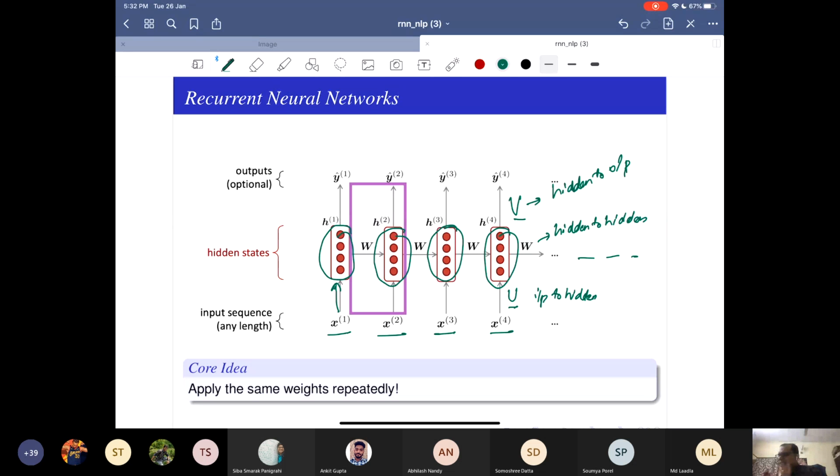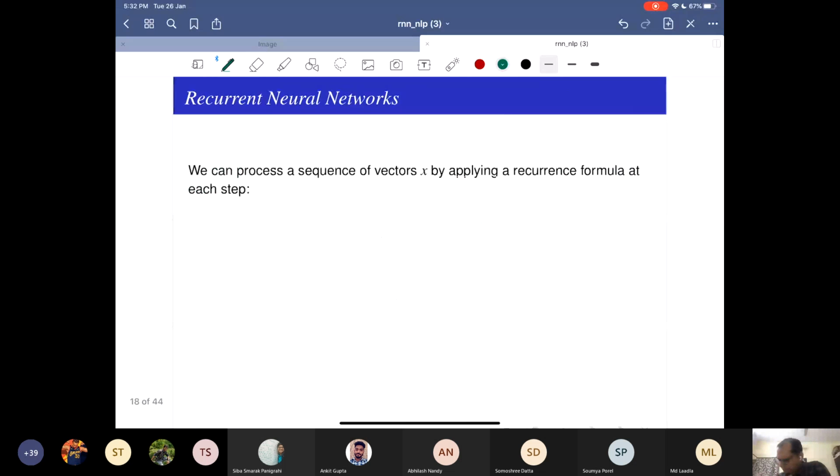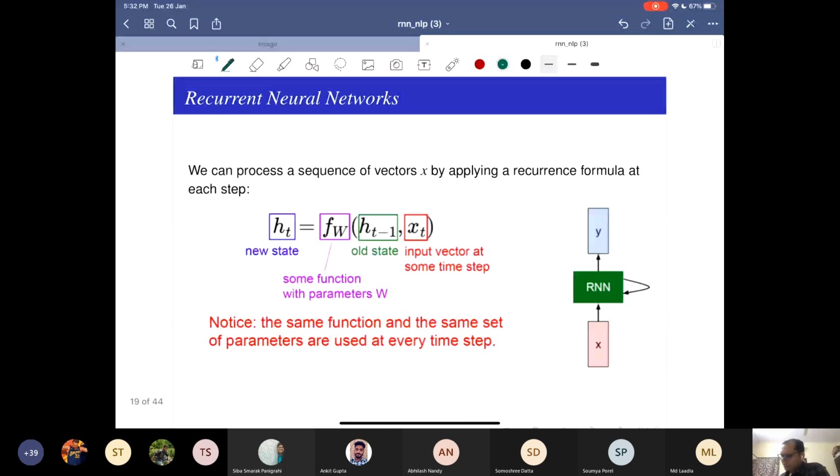And the core idea is that you apply the weights repeatedly. You don't care about the sequence. You say, okay, I don't care how long your sequence is. I will keep on applying these weights again and again and get my predictions, my outputs. Okay, how exactly is that done? So you can visualize an RNN.